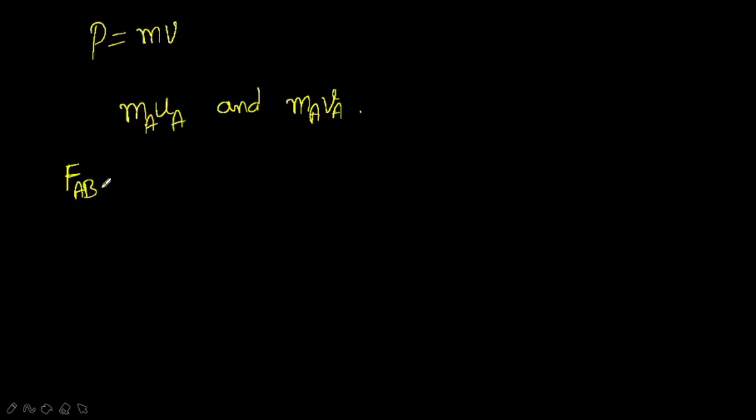So during collision, what happens during collision? We can observe the rate of change of momentum, right? So what it indicates is it will be MA, since there is rate of change of velocity, we will represent it as VA minus UA divided by T.